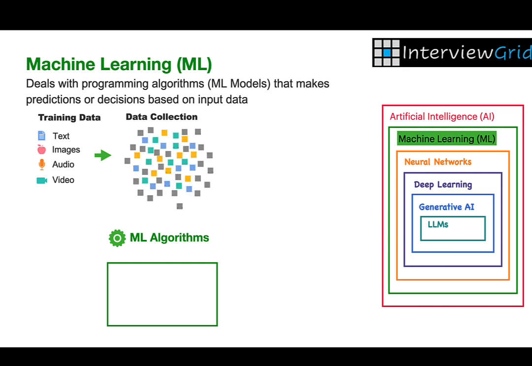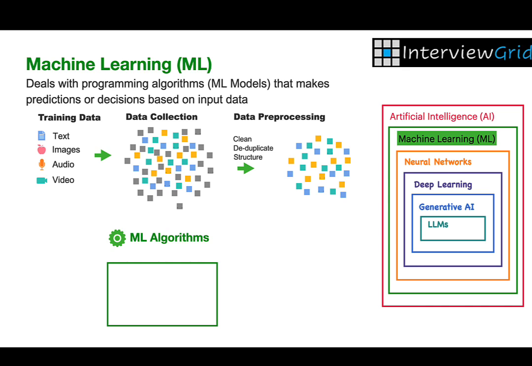Once this training data is collected, we have to pre-process this data. Raw data often contains noise, duplicates, or missing values. So it's cleaned, deduplicated, and normalized before use. So after pre-processing, we have a subset of data that is ready to use as training data.